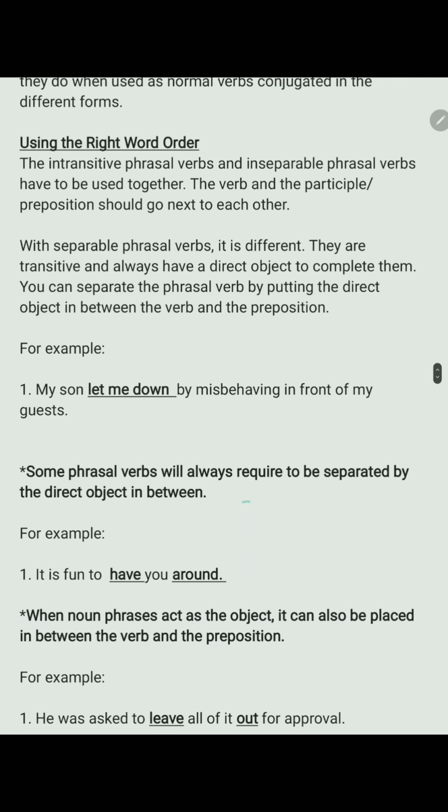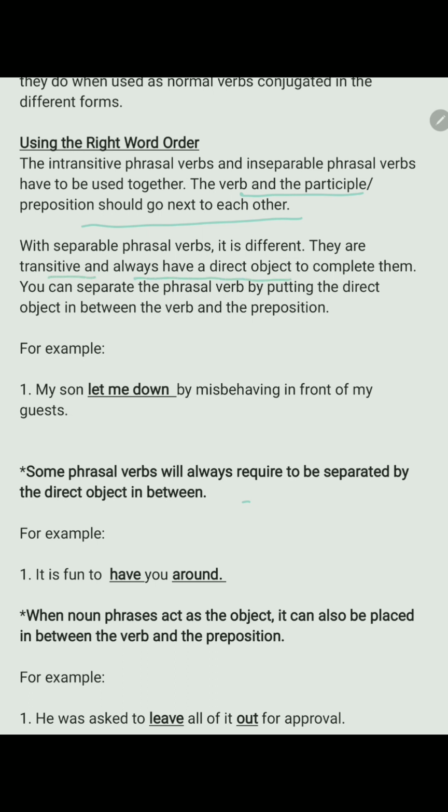Let us understand using the right word order. Transitive, intransitive and inseparable phrasal verbs have to be used together. The verb and the particle or the preposition should go next to each other. But with separable phrasal verbs, it is different. They are transitive and always have a direct object to complete them.